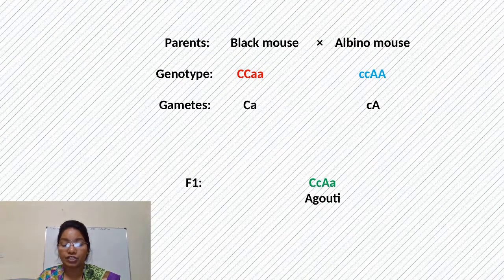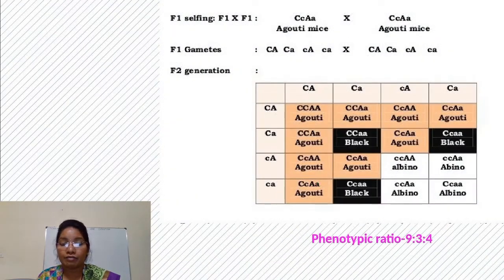And when this F1 generation undergoes selfing, in F2 generation, three types of offspring are present, that is agouti, black and albino. If we see the phenotypes, agouti color will produce its effect only when the capital A is supplemented by capital C. Black will produce its effect only when there is a single capital C present.